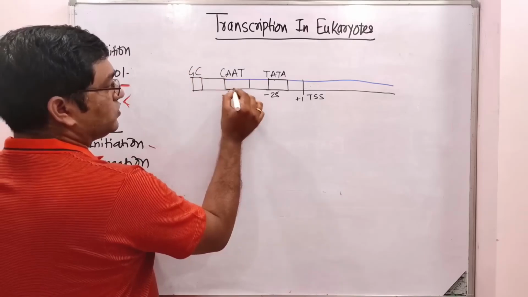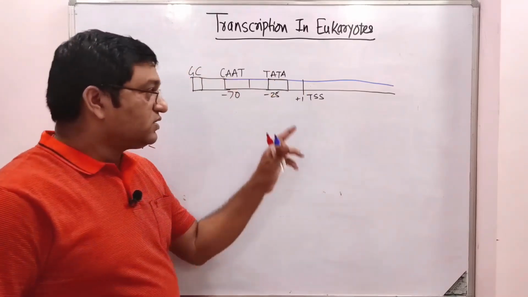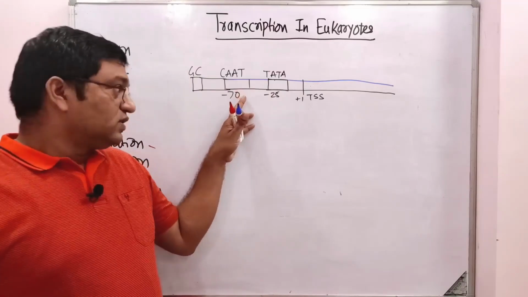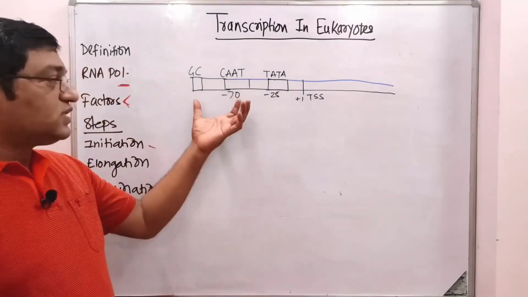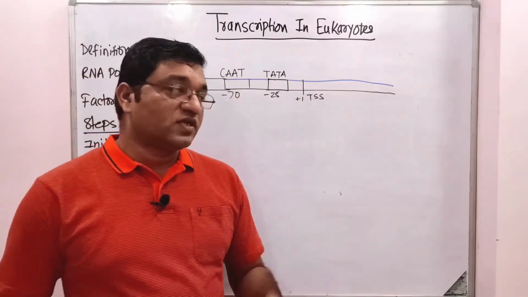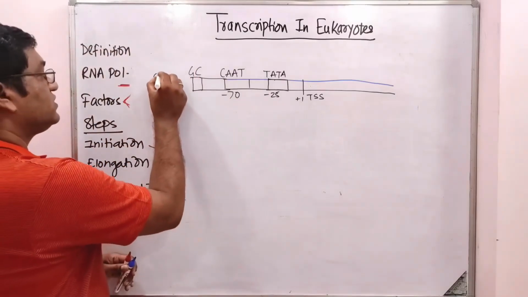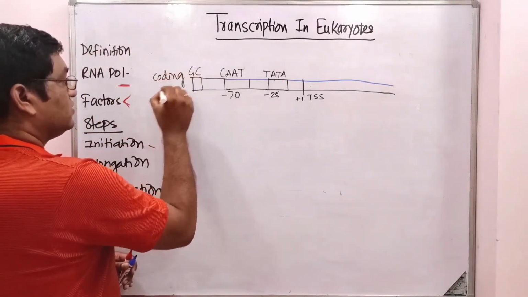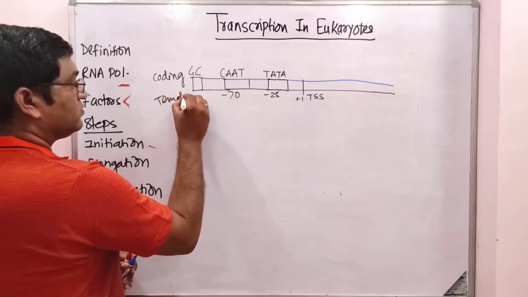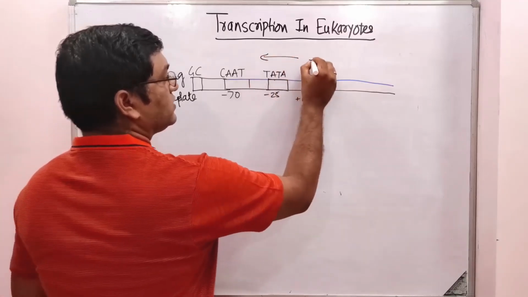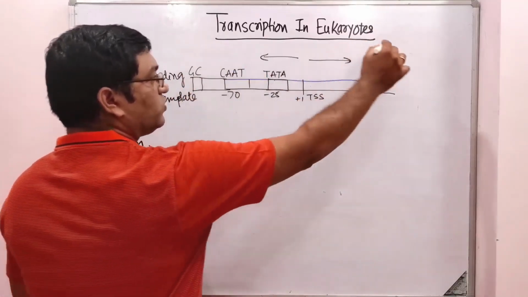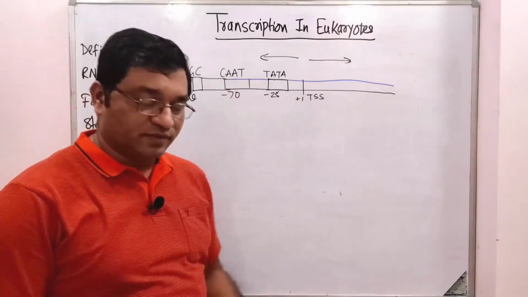So this is the promoter region, this is the proximal promoter region, and this is also a proximal promoter region. These are the sequences known as consensus sequences on the coding strand of the DNA. This is the coding strand, and this one is the template strand. This is upstream, this is downstream. This whole unit is known as the transcription unit.